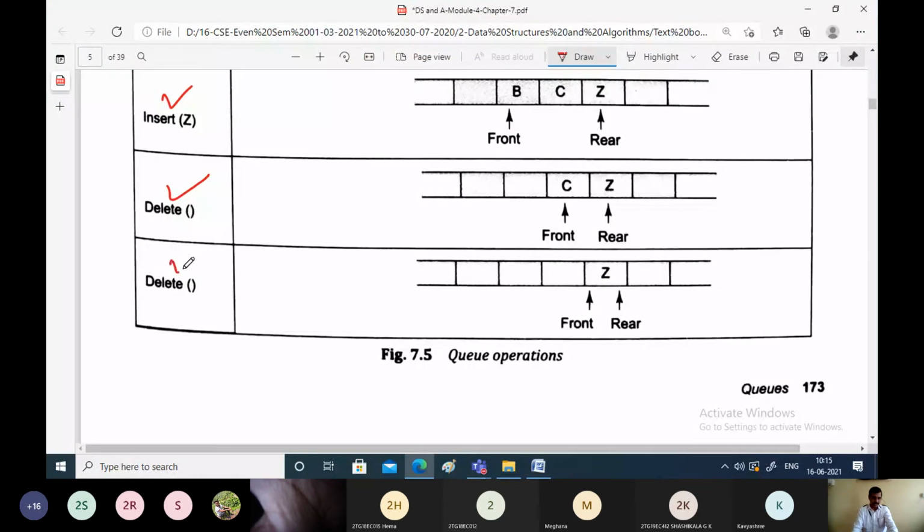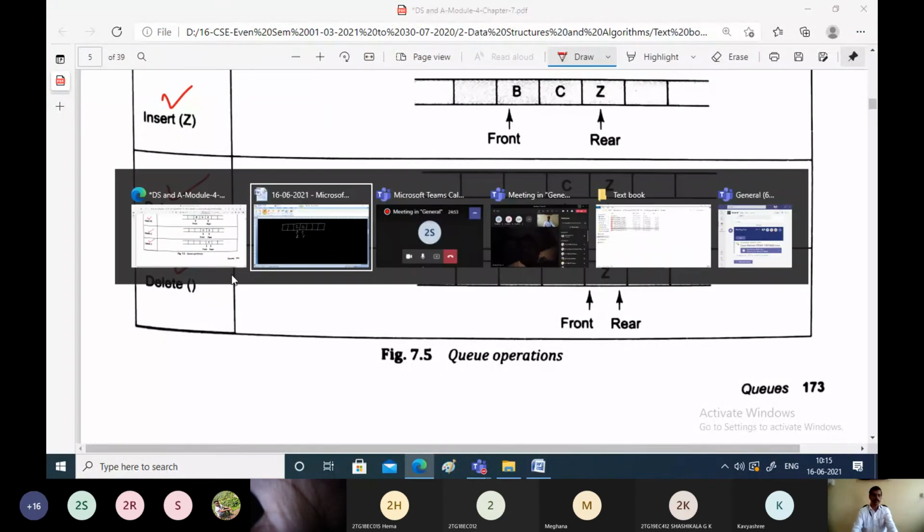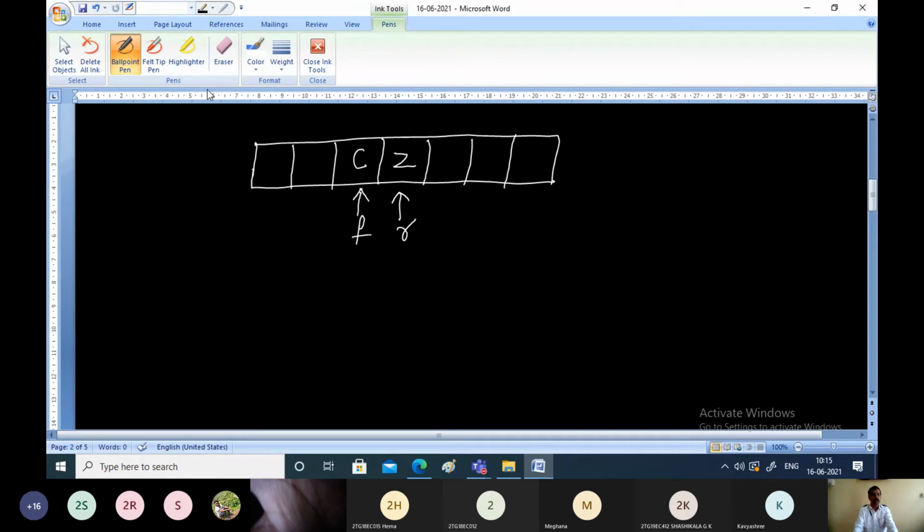What is the next operation? Again, we are performing deletion. That means we are deleting one more element from the queue. So when you delete one more element from the queue, what is the procedure? Just remove the element from the queue and then make front point to the next location. Now in this scenario, front and rear both are pointing to the same element called Z.